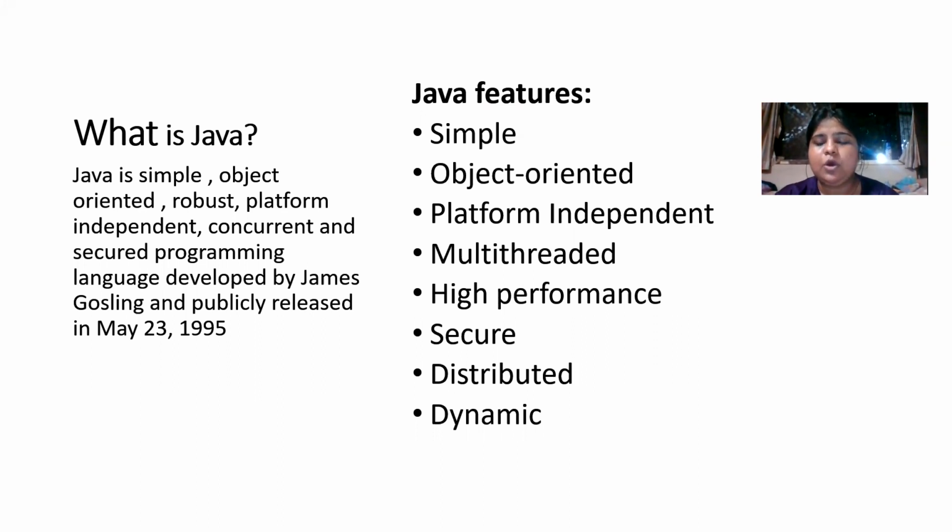Multi-threaded means more than one thread can work in the Java programming language. High performance: since it is multi-threaded, more than one application can work using Java. Secure, it is quite robust. Distributed, it can be distributed across any platform, and dynamic in nature. Right.